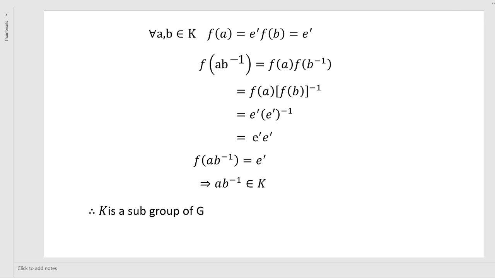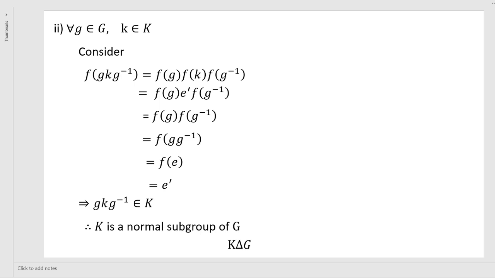Next, we have to prove K is a normal subgroup of G. Therefore, we consider for all g belonging to G, an arbitrary element from G, and k belonging to K. Consider f of g k g inverse. f is a homomorphism, therefore it equals f of g into f of k into f of g inverse. f of k is e dash, so f of g into e dash into f of g inverse.